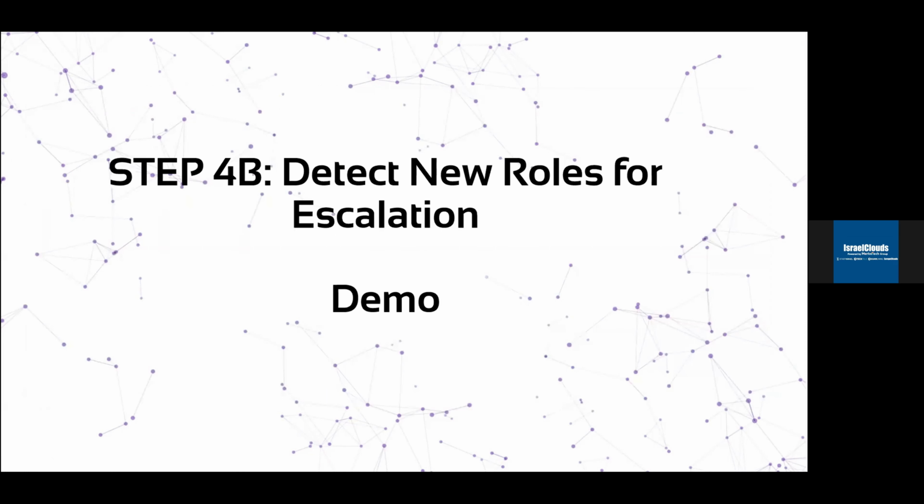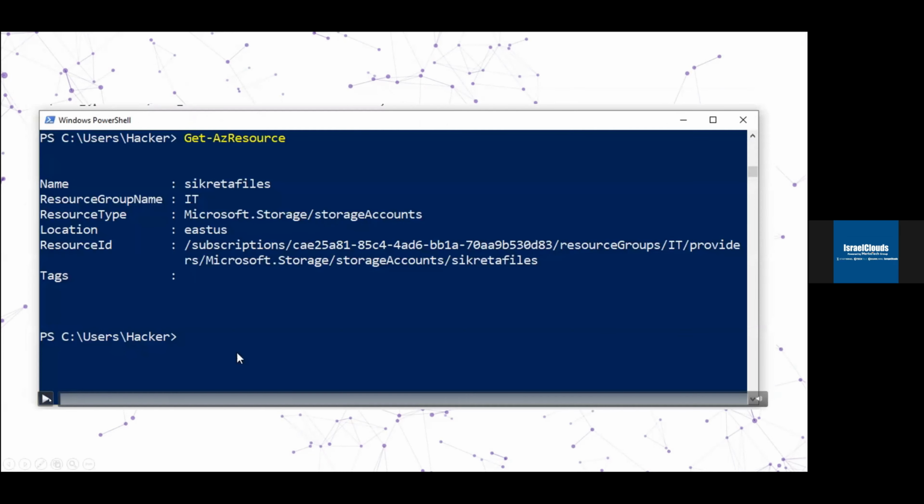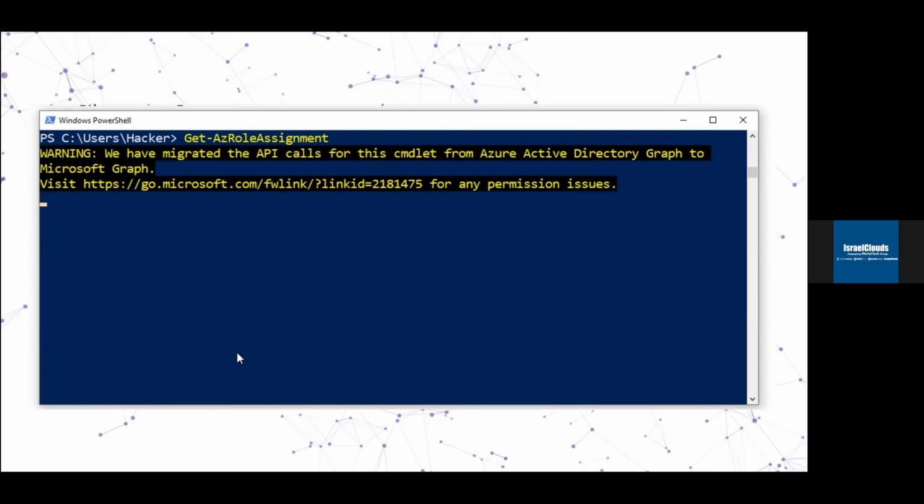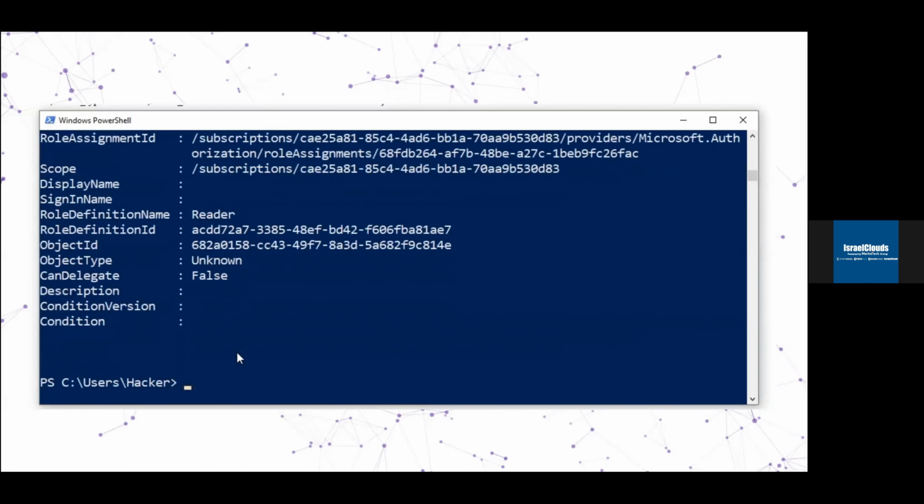So now the last part of the puzzle we need to do is detect an IAM policy which allows us to escalate more. So let's continue with that. Inside the new subscription, we list all the role assignments to see what more we can do with that account.